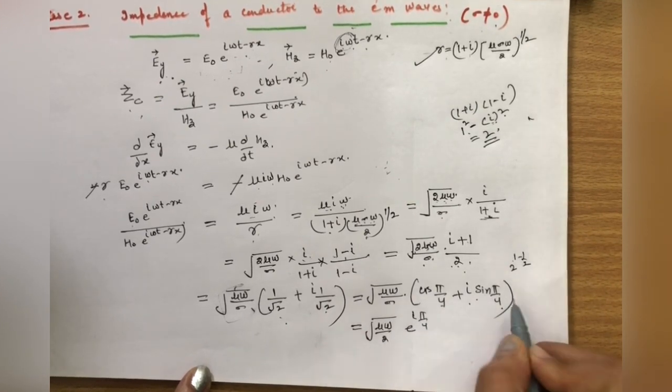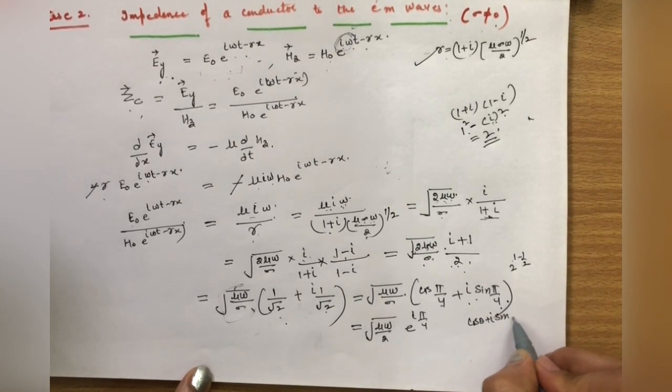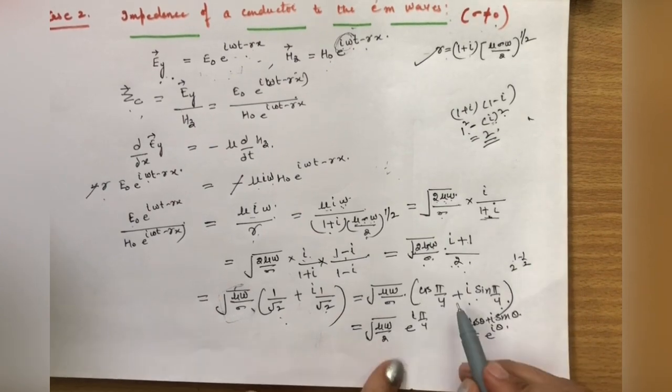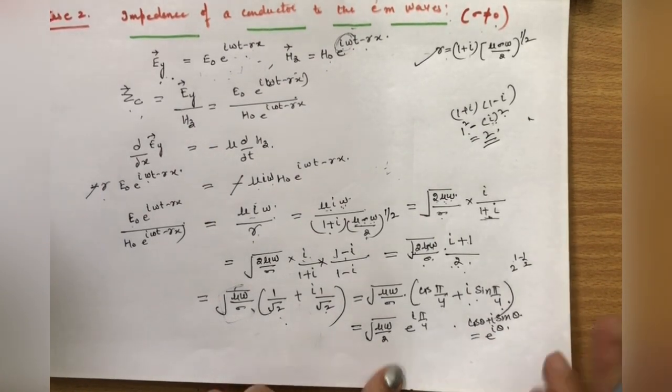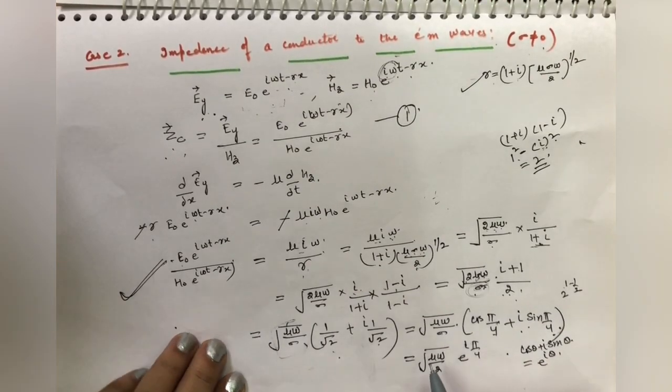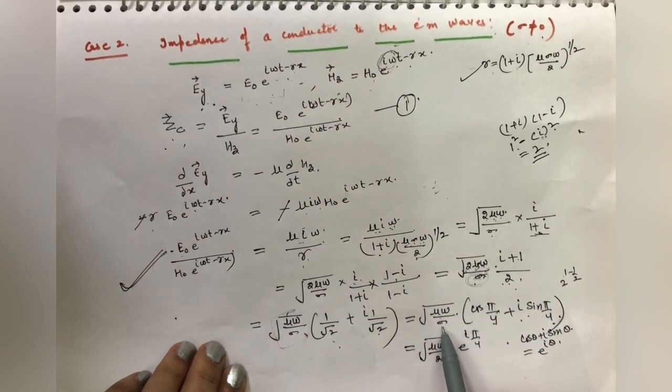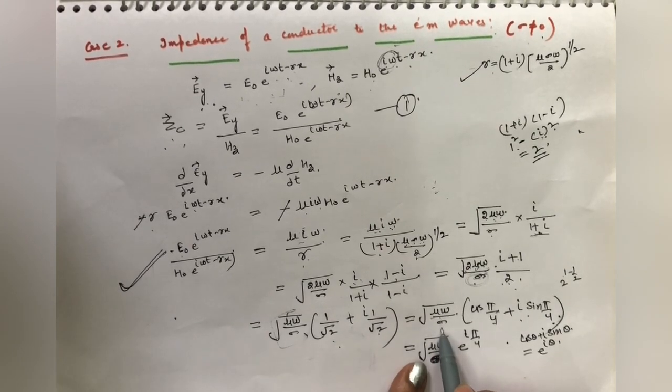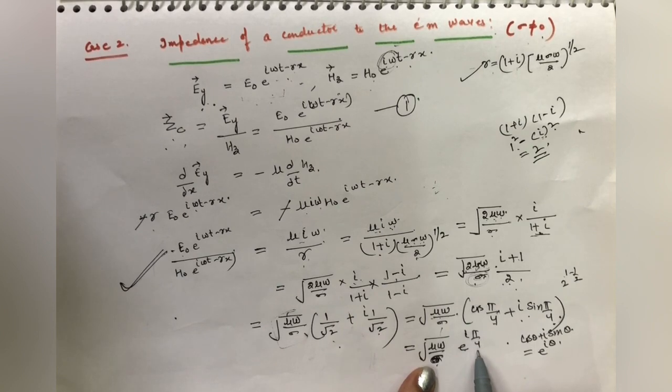This is cos theta plus iota sine theta, which is equal to e raised to power iota theta. Here theta is pi by 4. So from this we have this mu omega by sigma. Now beta, this will be sigma mu omega by sigma e raised to power iota pi by 4, because this is cos pi by 4 plus iota sin pi by 4. So cos theta plus iota sin theta, we can write as e raised to power iota theta. So this is mu omega by sigma e raised to power iota pi by 4. This is the value of this.